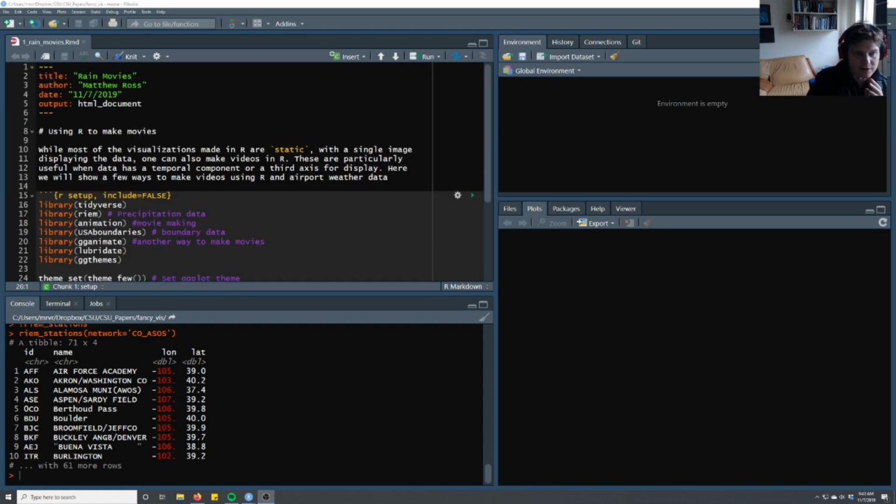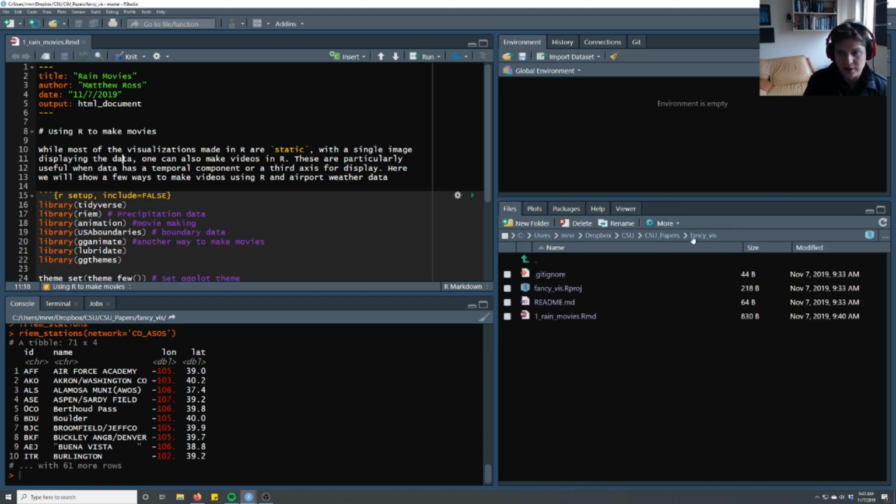Today we're going to focus on using R to make movies, and I've started a document here called Rain Movies because we're going to use precipitation data, and this is going to be on GitHub under Fancy Viz.